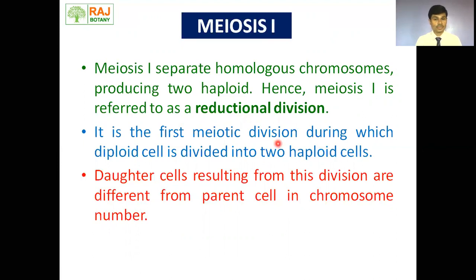Earlier we have discussed that meiosis takes place in 2 steps or 2 parts: meiosis first and meiosis second. When you say meiosis is a reductional division, that reductional division takes place in the meiosis first step. This meiosis first step forms 2 cells, and the remaining 2 cells are formed in meiosis second. 2 plus 2, 4, means the ultimate result of meiosis is formation of 4 haploid daughter cells. No doubt all these 4 daughter cells formed during meiosis are different from their parent.